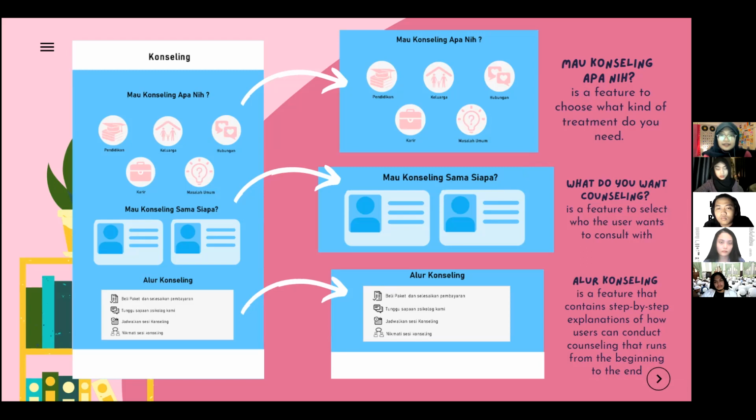And then Our Counseling is a feature that contains a step-by-step explanation of how users can conduct counseling from the beginning to the end. In this flow, there are 4 steps: buying the package and completing the payment, waiting for our psychologist to greet the user, then scheduling a counseling session with the psychologist, and finally, the user can enjoy the counseling. Next.